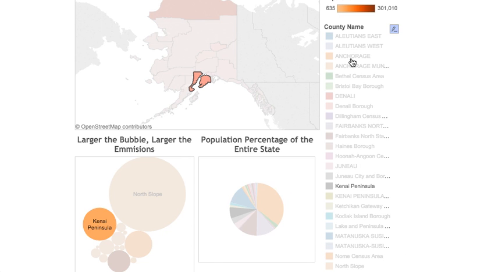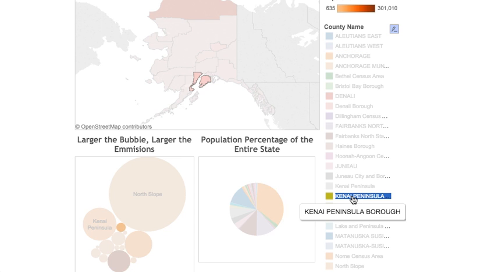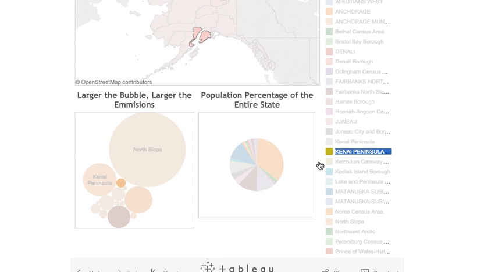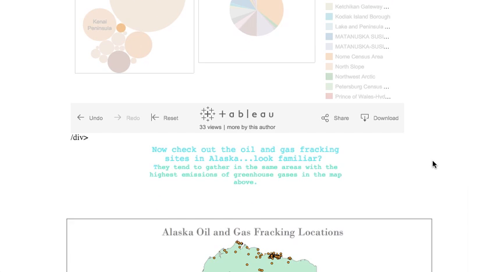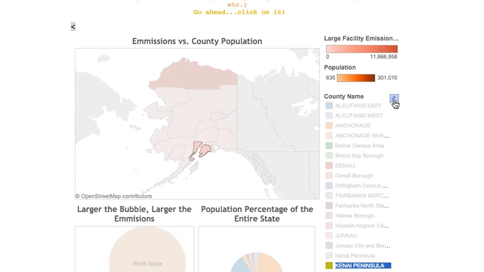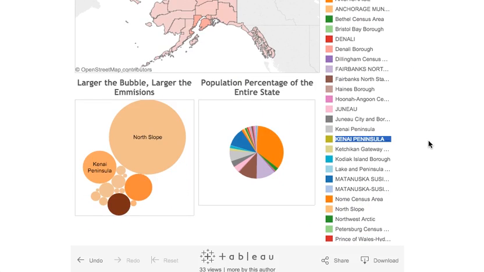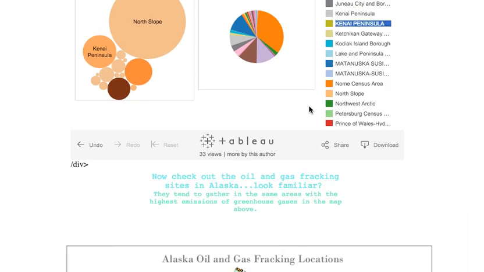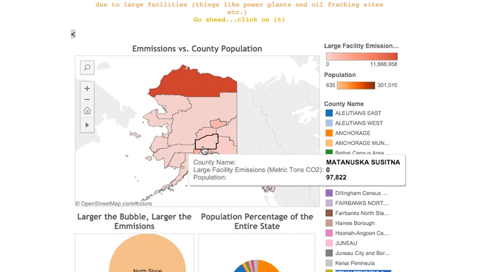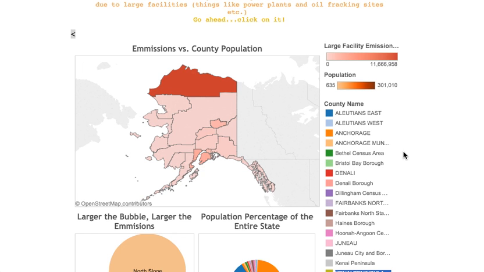So I thought that this was really important, to be able to look through these and click on essentially whatever you want and look at it in three different aspects to compare to itself. So I thought this was really important to put up first. Then I wanted to look at the areas that we've focused on up here, like these dark reds and these darker reds down here, that have the high emissions and why they're there.